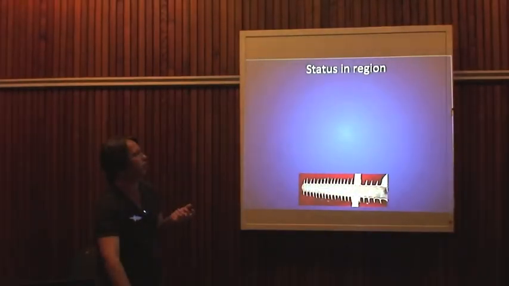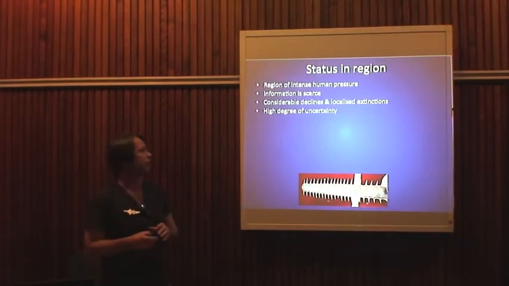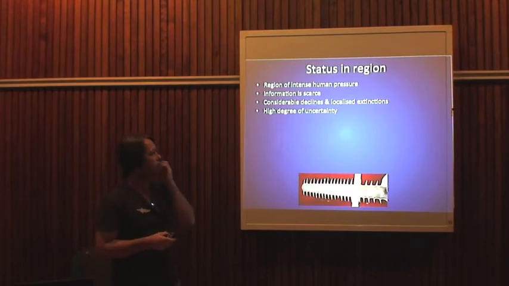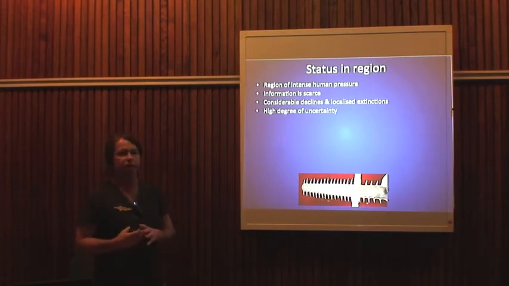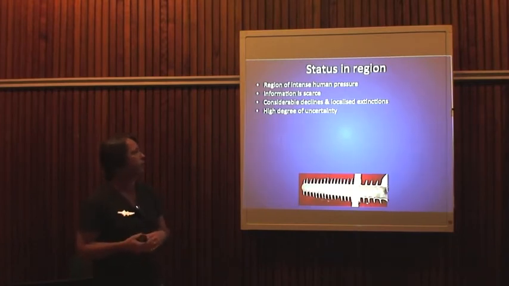Which is what I wanted to do, to summarise the key points here about the region, Southeast Asia, Western Pacific, Eastern Indian, outside of Australia. And it's a region of intense human pressure in the coastal zone, so a lot of generally unregulated, unmanaged fisheries, coastal development, a lot of landings of everything in parts of Southeast Asia, like Indonesia. So 8 of the top 17 shark fishing nations in the world are in this region. So in terms of sawfish, a high degree of uncertainty.